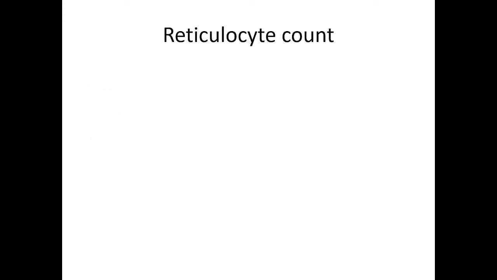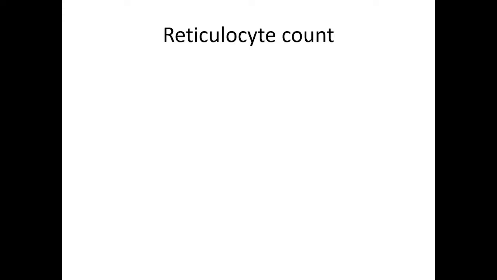So, how is retic count important? What are reticulocytes? Reticulocytes are actually newly formed RBCs who are losing their nucleus, but it is not completely lost. So, that is why there will be some bluish material inside, the RNA material will be remaining.